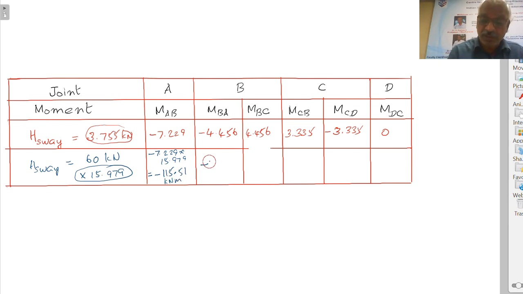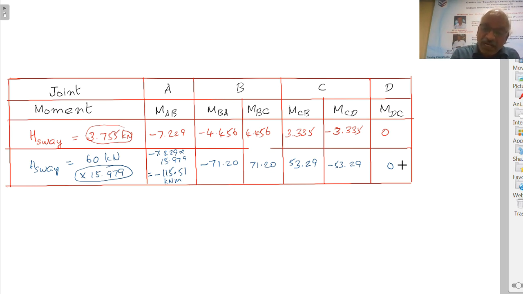This is minus 71.2, that is minus 4.456 into 15.979. All values are to be multiplied by the correction factor. So this is 71.20, 53.29, minus 53.29, and this is 0. Suppose there is a non-sway moment distribution, we will have the final values.